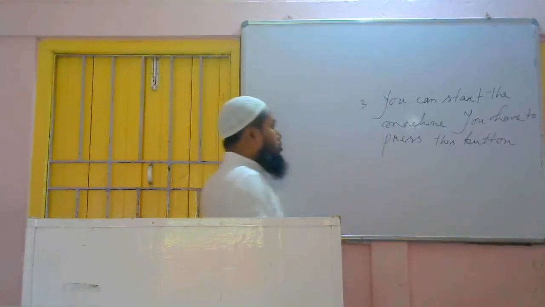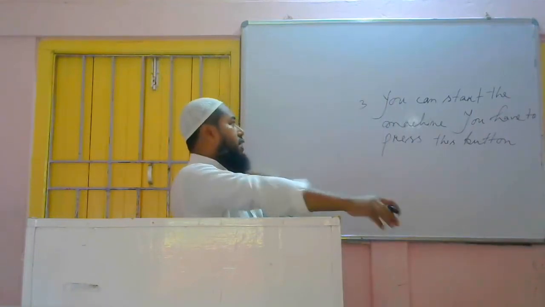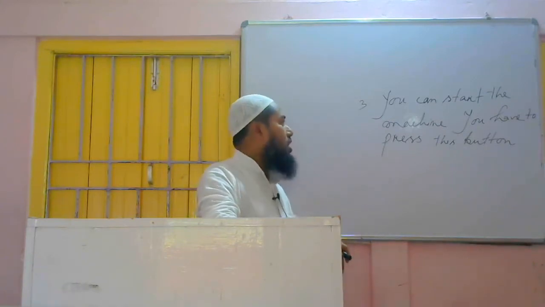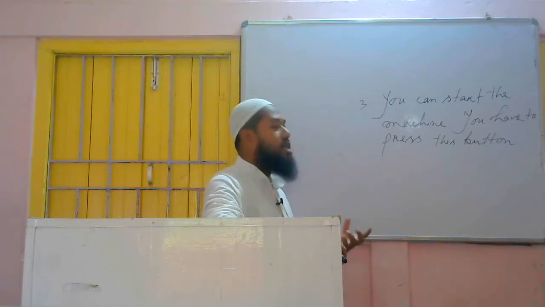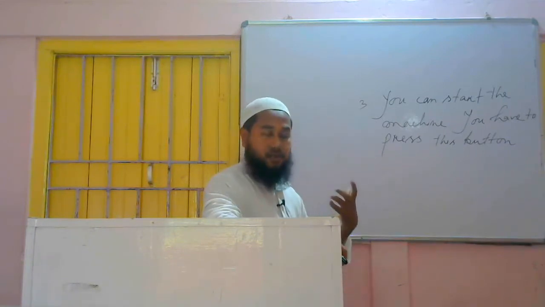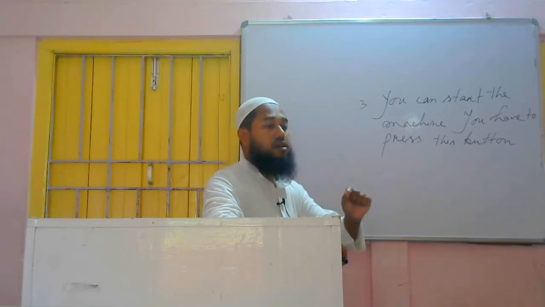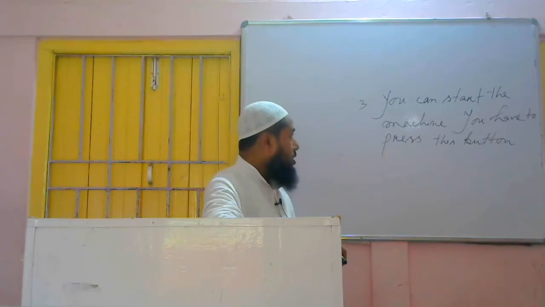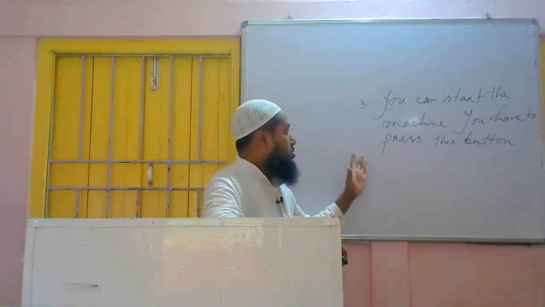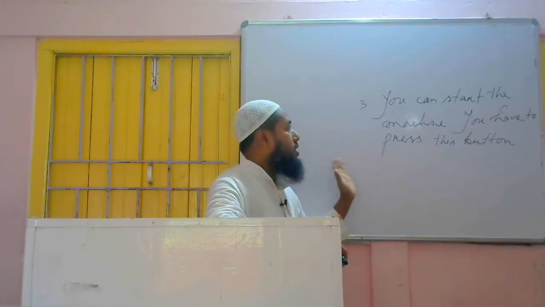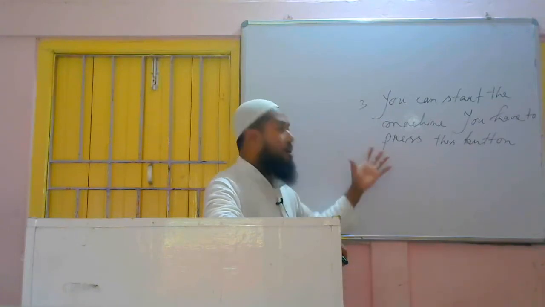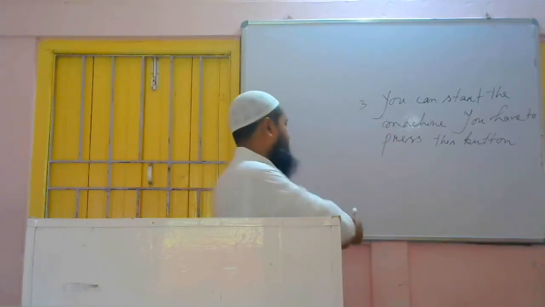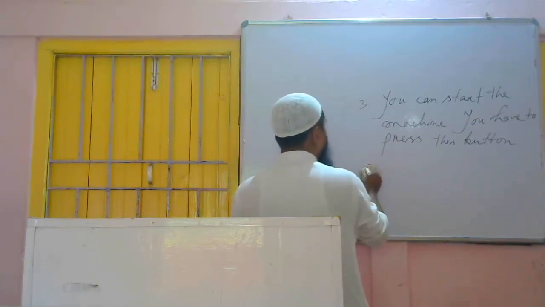So now first of all, what to do? We have to understand the meaning of both the parts. First part, you can start the machine, we understood. What can we do? We can start the machine. Then you have to press this button. What is the meaning of the next part? That means the speaker is telling you have to press this button. We can write it in various ways. You can make a single sentence using both the sentences in various ways. First, let's see what can be written.